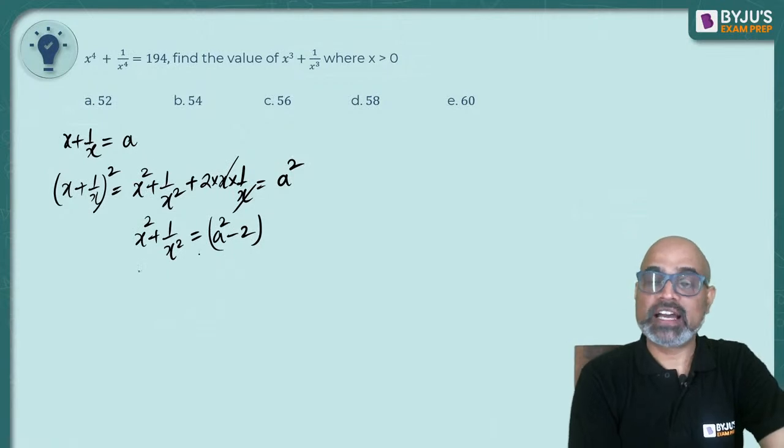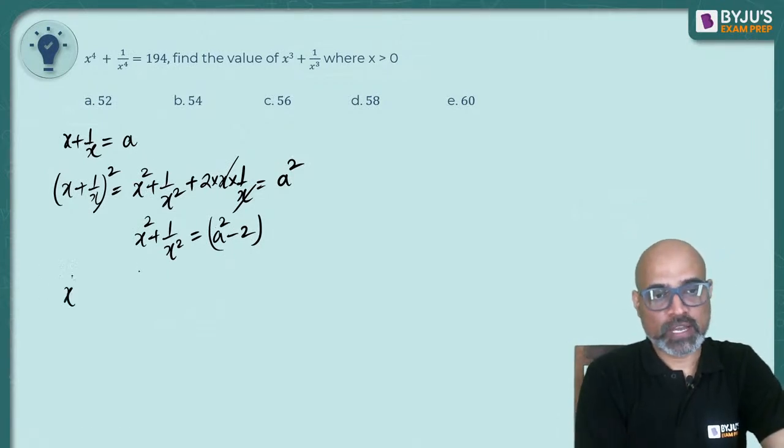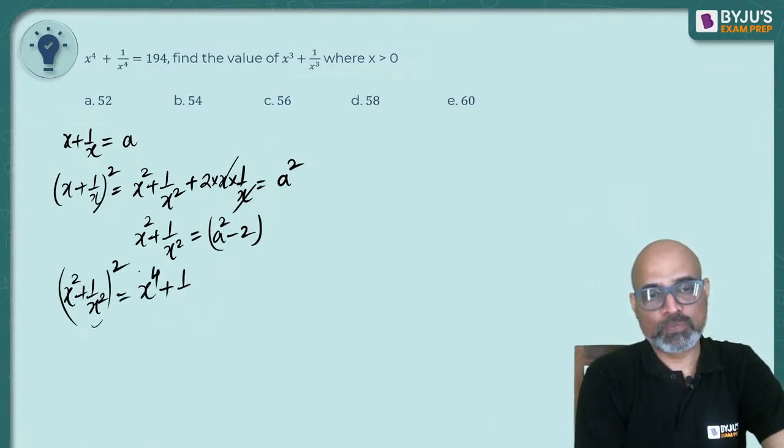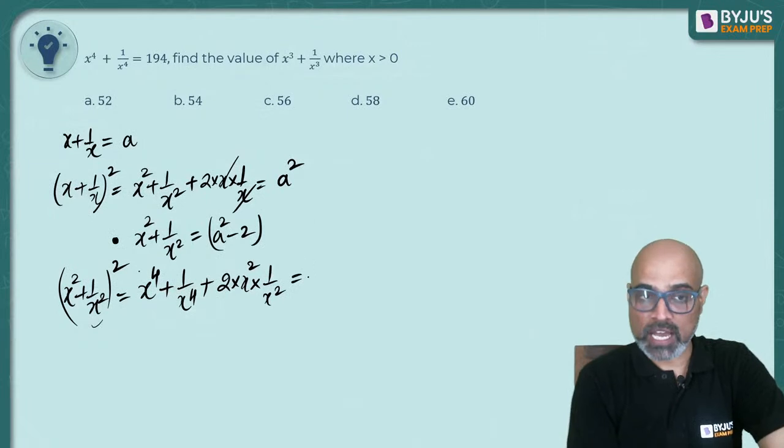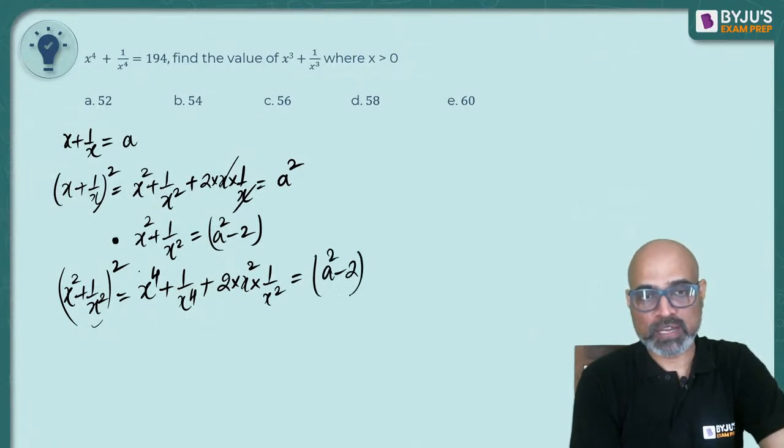Okay. So I will again square it. If I again square it, I will have x square plus 1 by x square ka whole square, which will give me x to the power 4 plus 1 by x to the power 4 plus 2 into x square into 1 by x square. Since I have squared on the LHS of this, I am supposed to square on the RHS also, है ना? So a square minus 2 ka whole square.